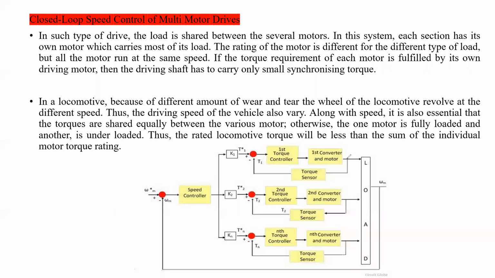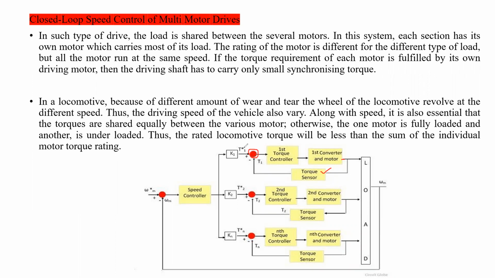The output torque of the first motor is taken as a torque feedback signal to this comparator. This first motor torque is sensed by the torque sensor, which measures the torque at the shaft of the first motor. Clear? And then this torque sensor will give a signal to this comparator.